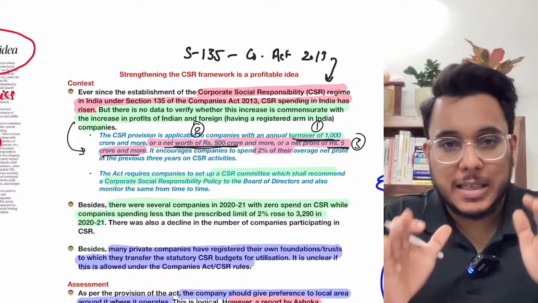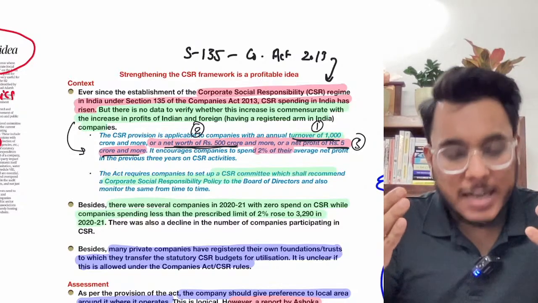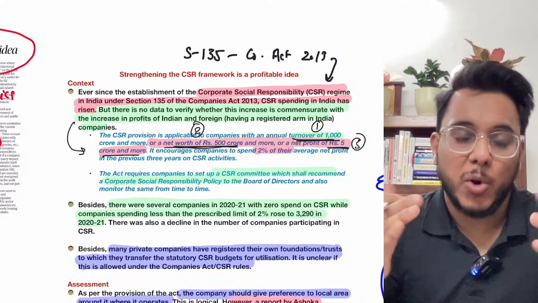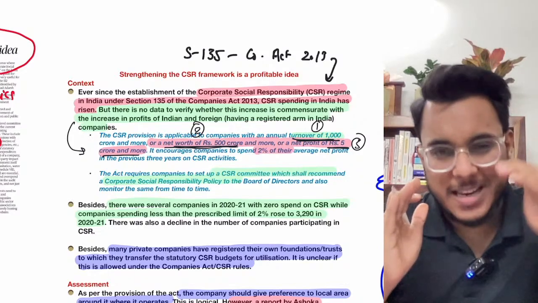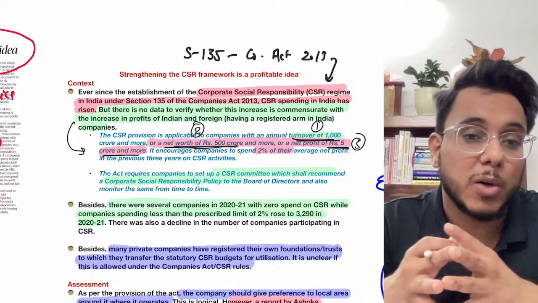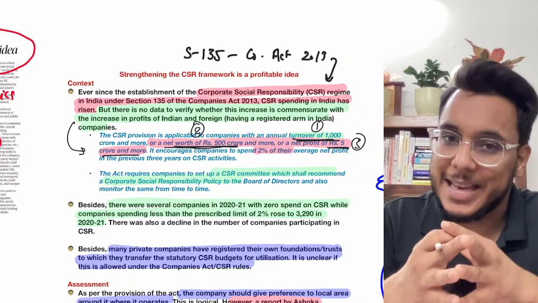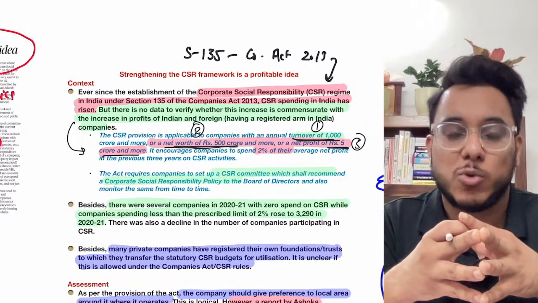Condition number 1, turnover of 1000 crore or more. Condition number 2, net worth of 500 crore or more. Or condition number 3, net profit of 5 crore or more. If you are fulfilling any one condition, that corporate will come under the purview of corporate social responsibility.